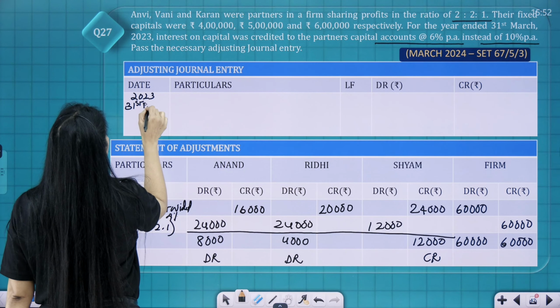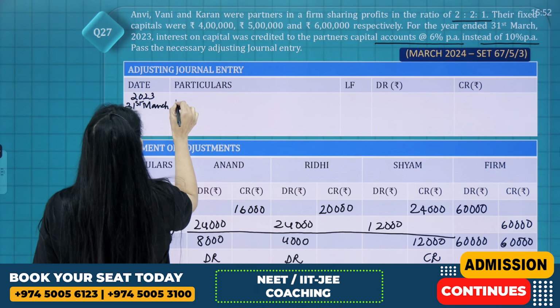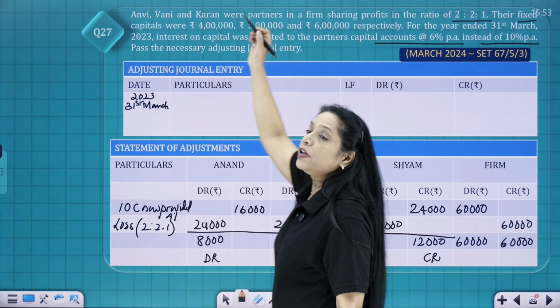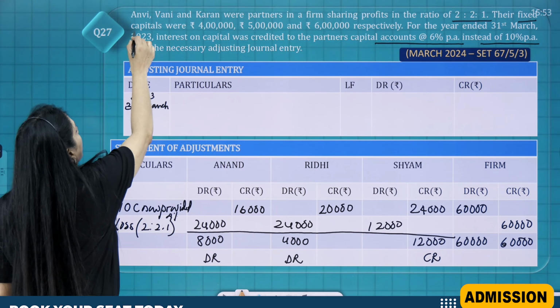So the journal entry will be 31st March. Anand, the word fixed is given. So when the word fixed is given, immediately it should strike to you that you are going to make use of your current account.